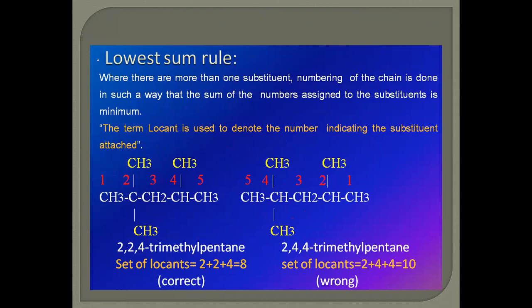Lowest sum value: when more than one substitution is present, the numbers indicate the positions where the substitutions occur. For example, the continuous longest chain is 1, 2, 3, 4, 5, and the substitution is three methyl groups. But the correct numbering is the one where the lowest possible numbers go to the substitutions.